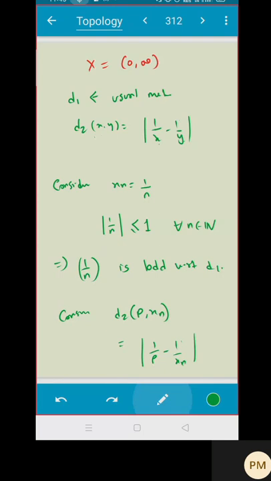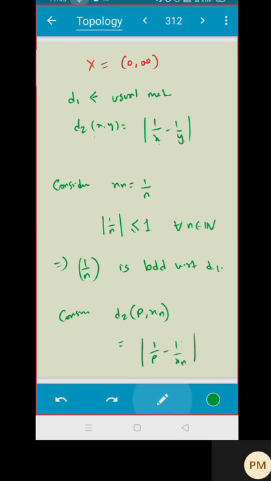Yes, can I use the same example for Cauchy also? Even for convergent, can I take the same example? Because every Cauchy sequence is bounded.